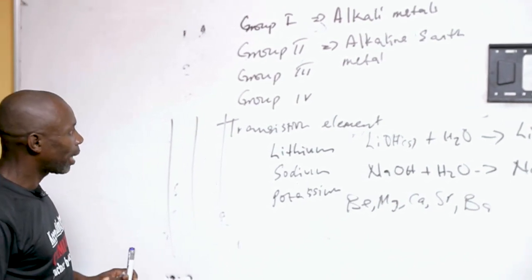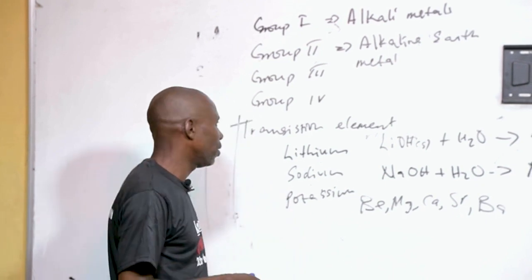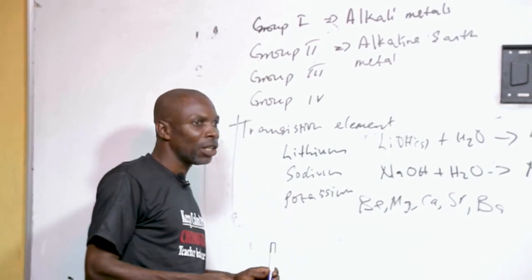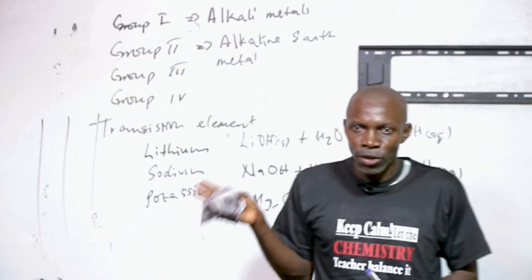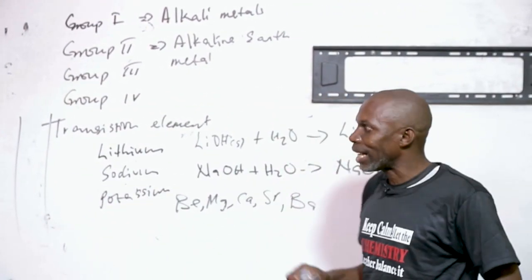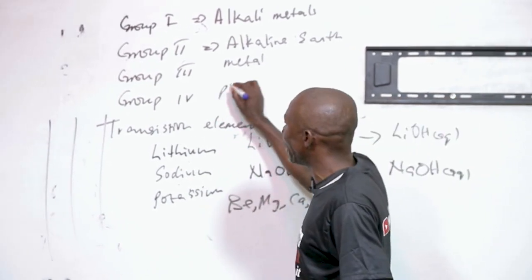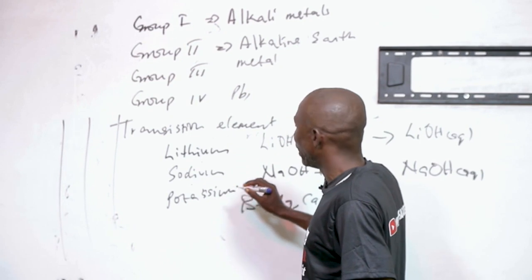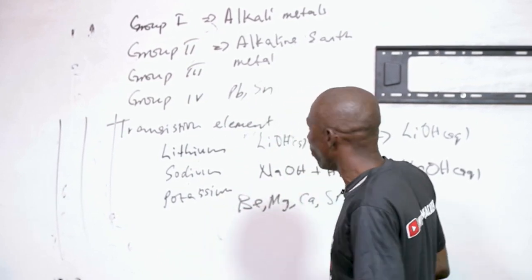When you come to group 3 metals, the valency is 3. You have aluminium. When you talk about the group 4 elements, they consist of metals, non-metals, and metalloids. But the group 4 metals are lead, and you also have tin. These are the group 4 metals.